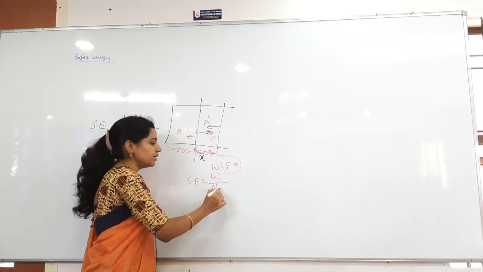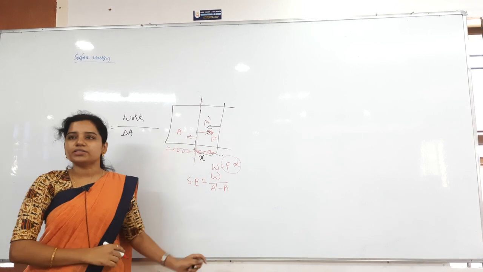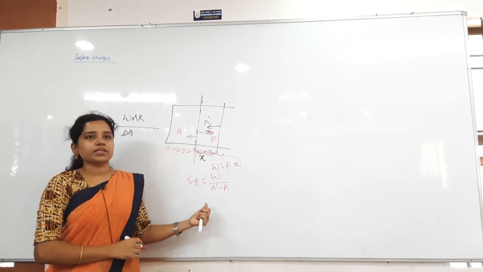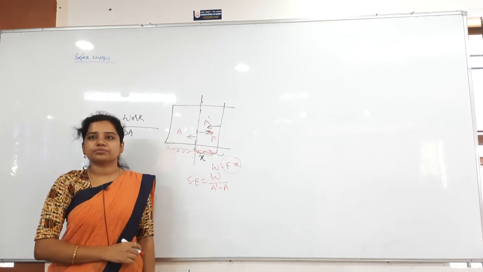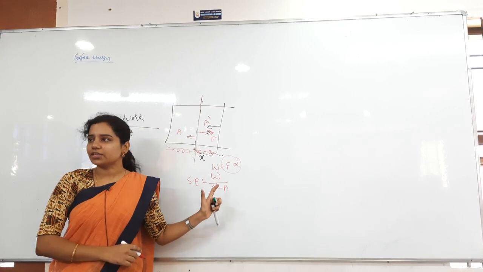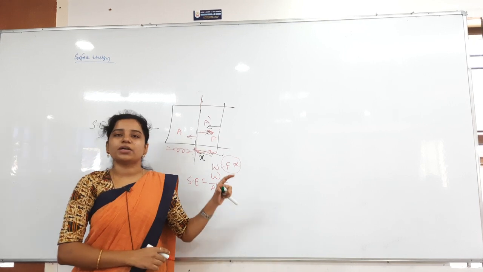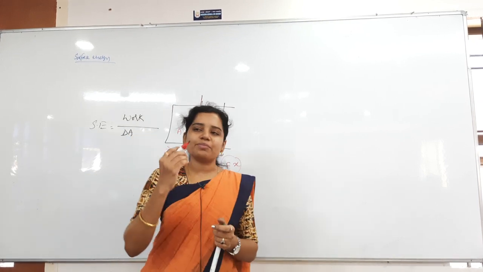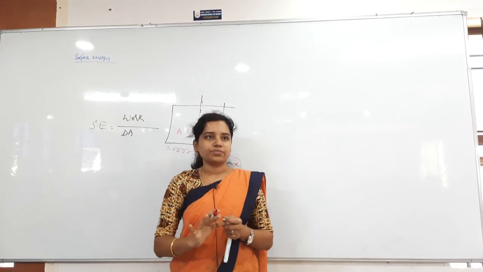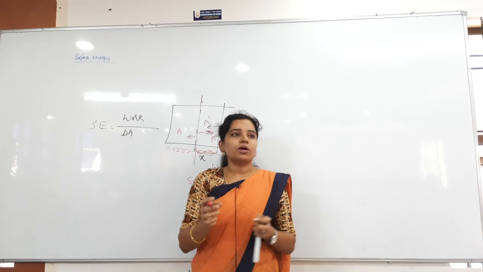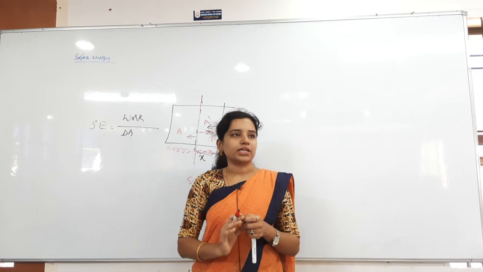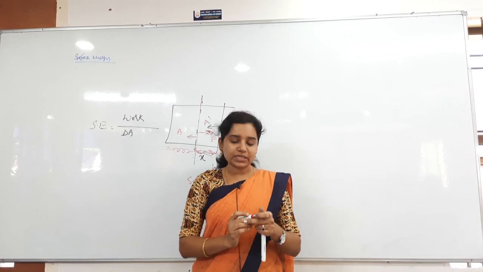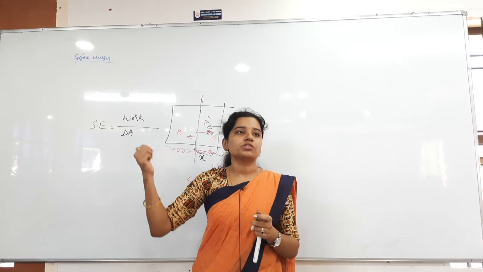That is how much here? A dash minus A. A dash is the final area, A is the initial area, so the change in area is A dash minus A. That is the surface energy. You understand it clearly? Surface energy is the same as the elastic potential energy in the spring case. By this energy, it will go back to the equilibrium state again. That will be easily shown by the soap film.